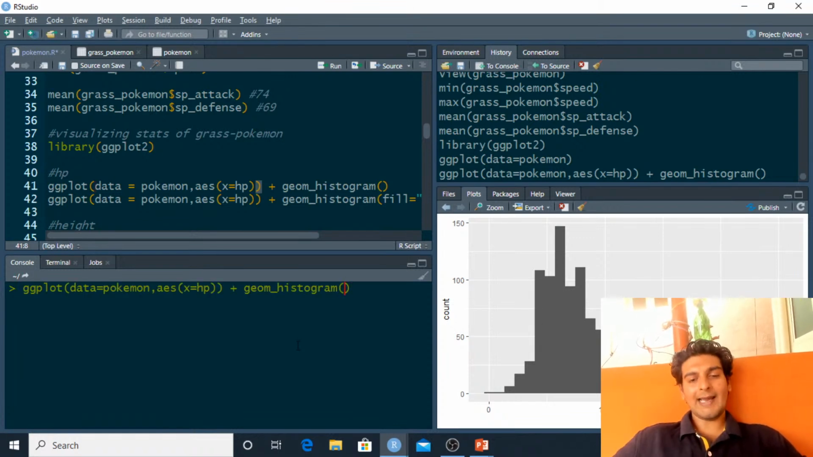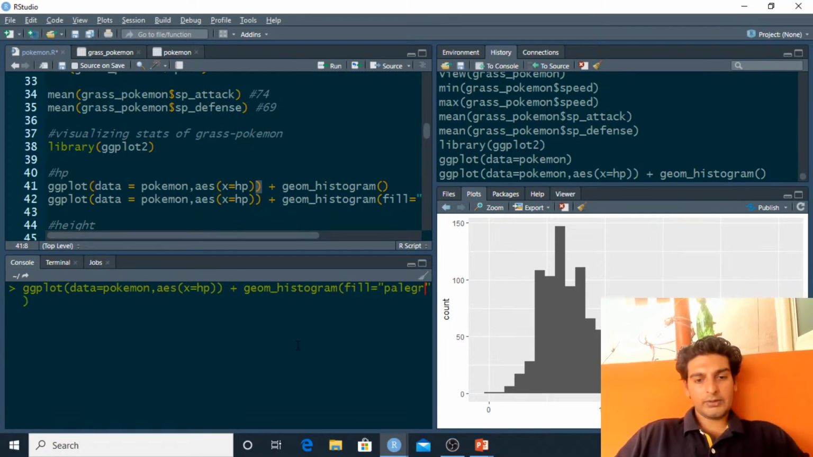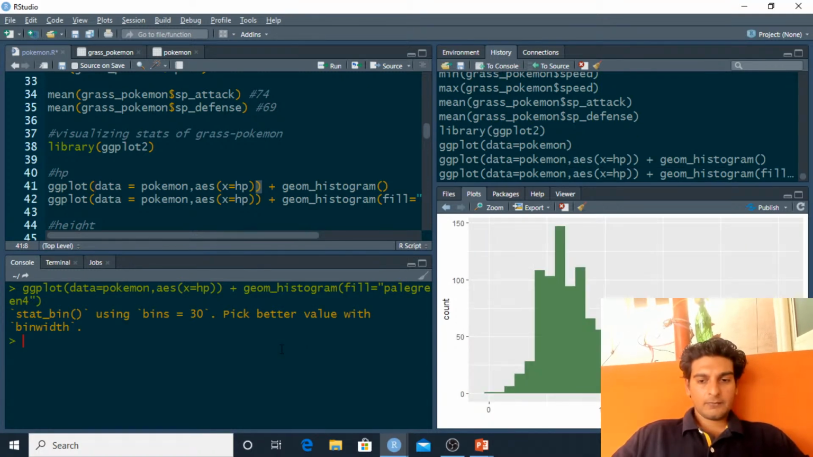Now if I want to go ahead and add a color to this, I have an attribute called fill. And for this fill attribute, I will use pale green 4. And as you guys see, I have successfully added this color over here, which is pale green 4.